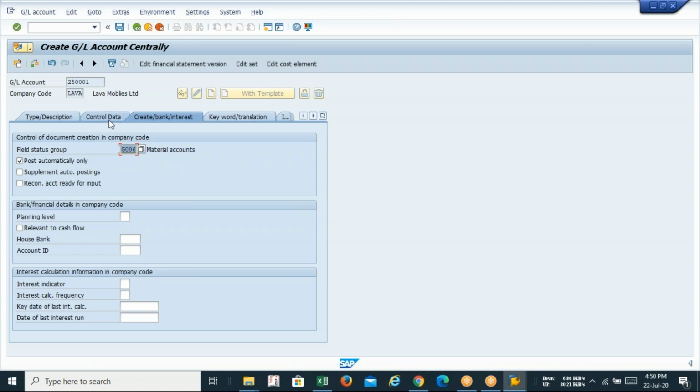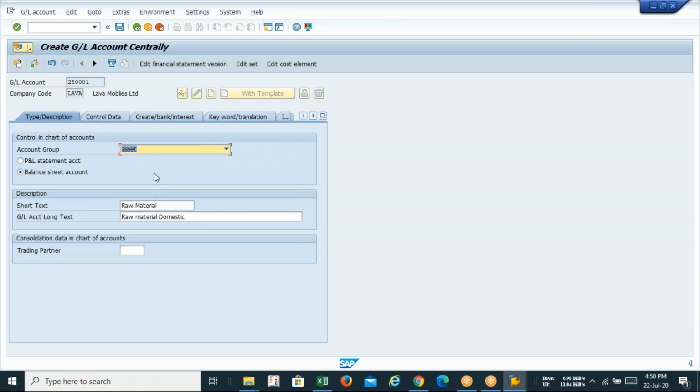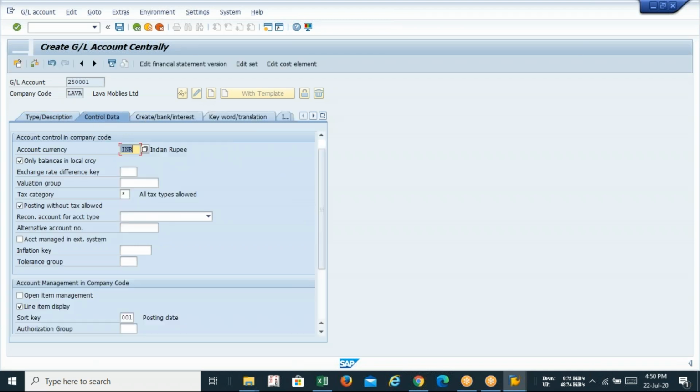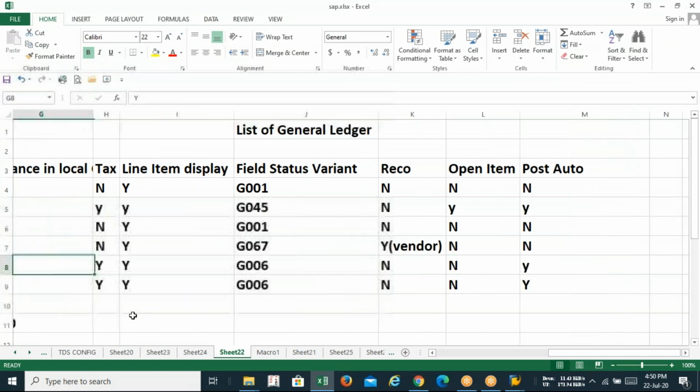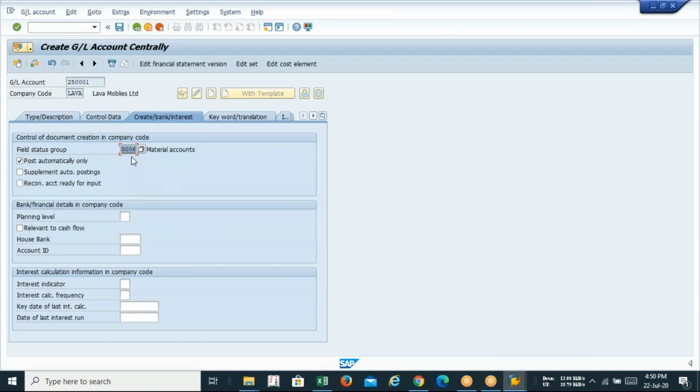So guys, please look at the GL. This is the raw material GL which I am going to use in P2P. So it is coming under the asset, balance sheet account. Name of the GL is raw material domestic. Control data, local currency, all types of tax, without tax, line item, short key 001. There's nothing separate in short key. It's 001. Field status variant, you have to check the field status variant. It's material account and post automatically, because we know in our company code, we are going to post material automatically. Save.